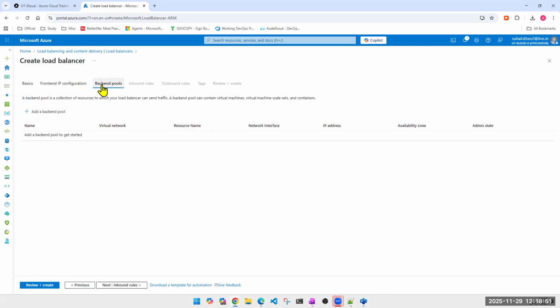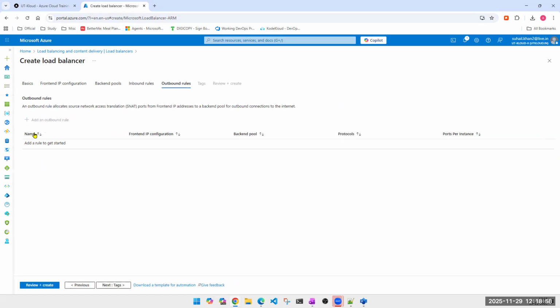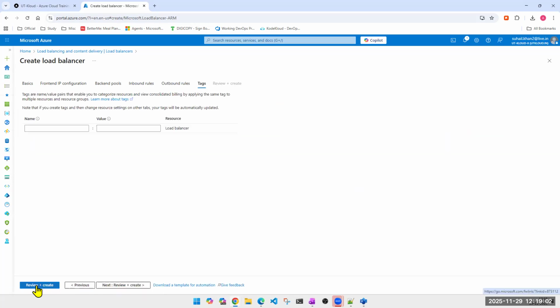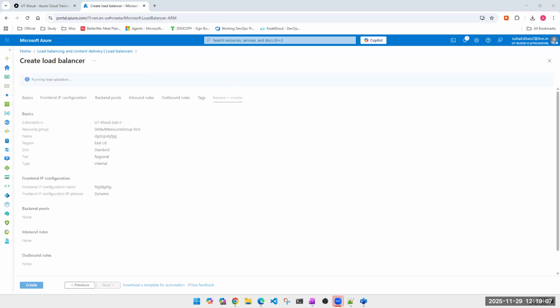No, NAT rules we didn't cover, so it's okay. We don't have to worry about NAT rules. So under load balancer, we're talking about the ports, when we are mapping our backend and frontend and health probes, etc. That time we share the ports.